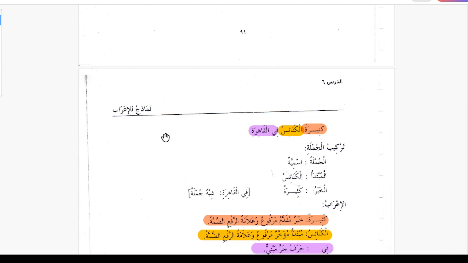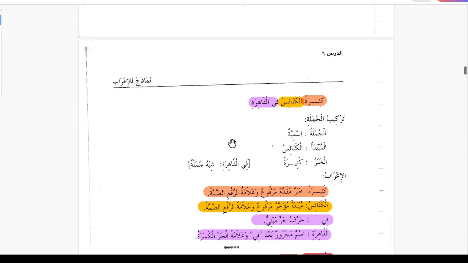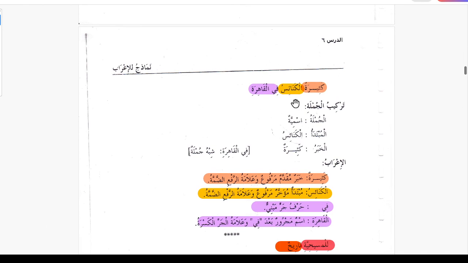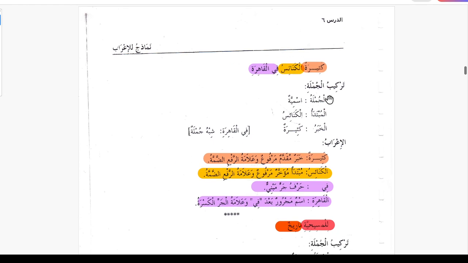Now some examples of the i'rab. Kasiratun al kanaisu fil kahirati, the churches are many in Cairo. So this is jumla ismiya, and al kanaisu is mubtada, kasiratun is khabar, fil kahirati is shibu jumla, jarun wa majrurun.